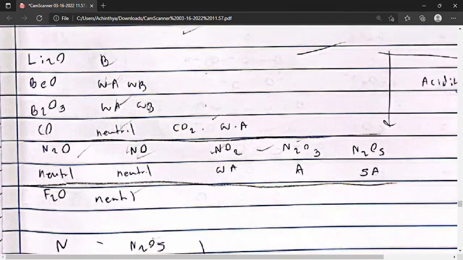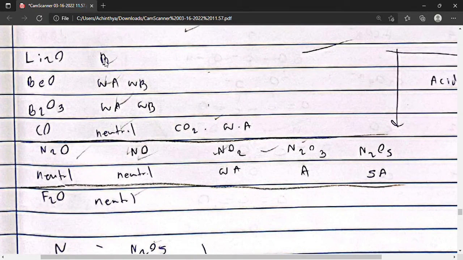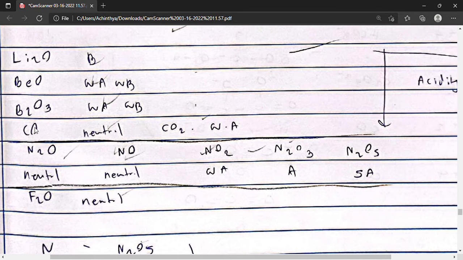While over here, lithium oxide acts as a base, beryllium oxide is amphoteric, and so is boron oxide. Carbon monoxide is neutral, while carbon dioxide is a weak acid.